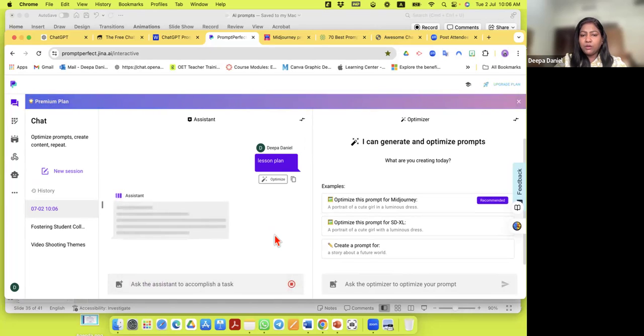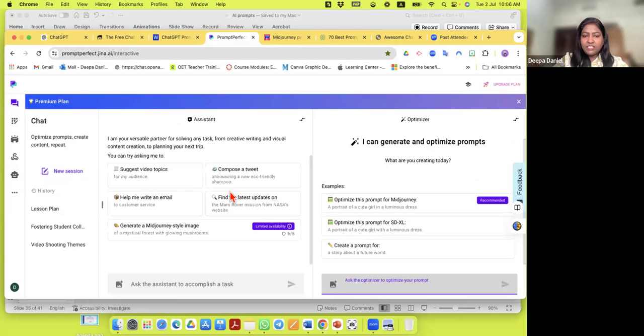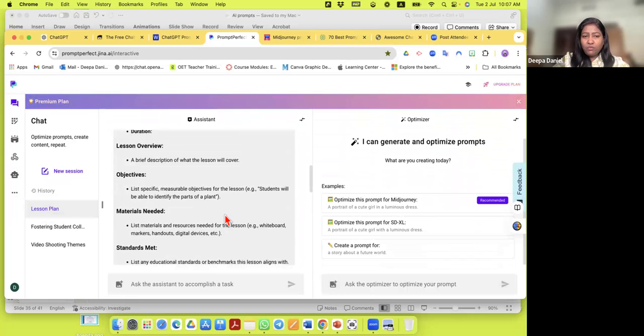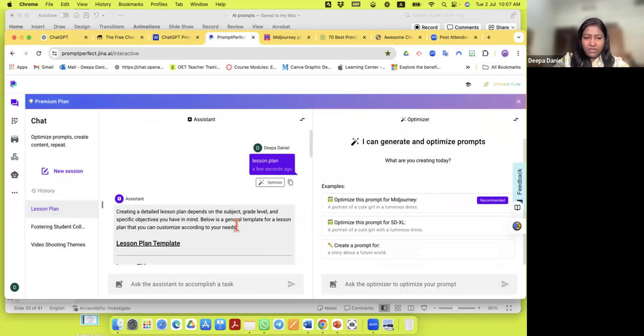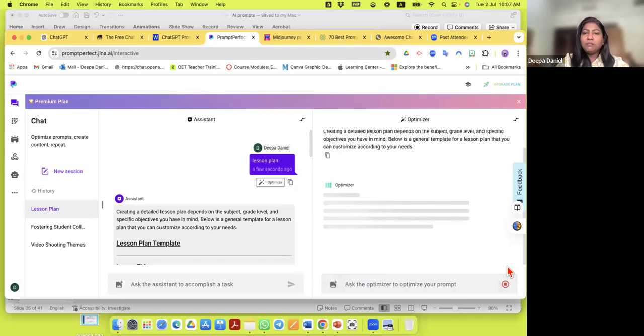it's giving me a prompt. There. In fact, it also gave me a lesson plan. Oh, I went back to it. One minute. There. Okay. So what I want is, I didn't like my own prompt. This is how it gave me, create a detailed lesson. I just copy it and I paste it here and say, please optimize this prompt. I didn't like this prompt much. I want it better. So I go to the optimizer on the right side and it will optimize the prompt for me.